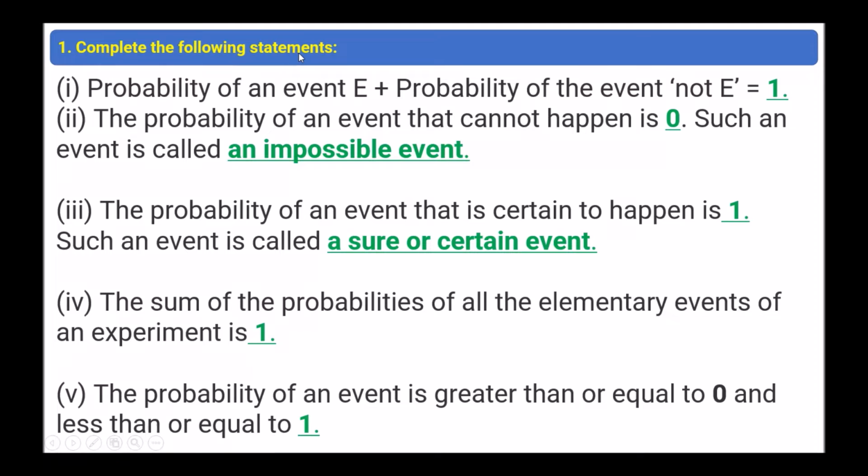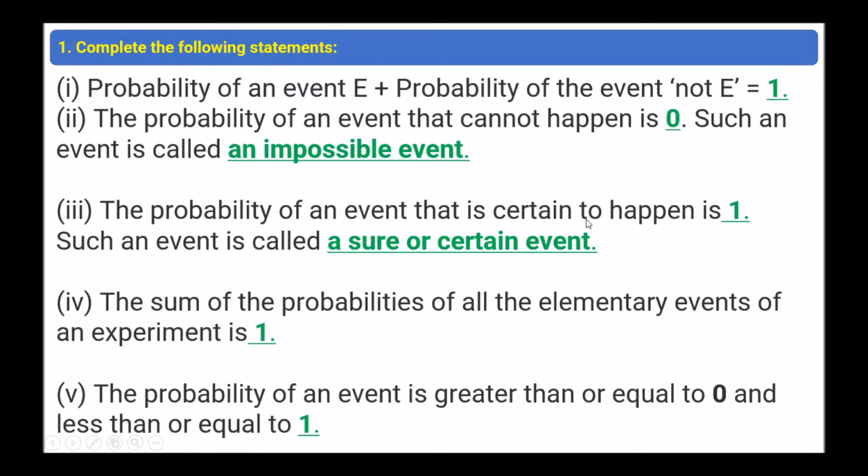The first question: complete the following statement. Probability of an event E plus probability of the event not E equals 1. The probability of an event that cannot happen is 0. Such an event is called an impossible event.